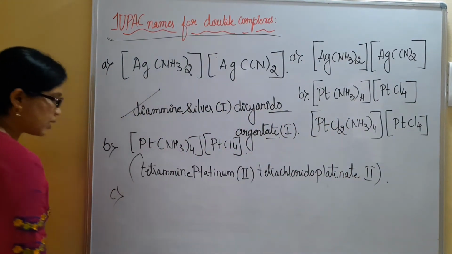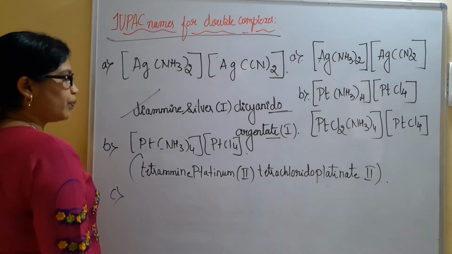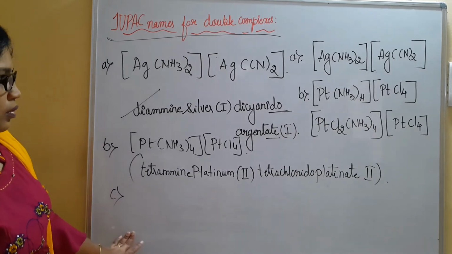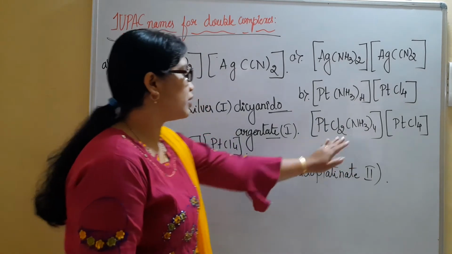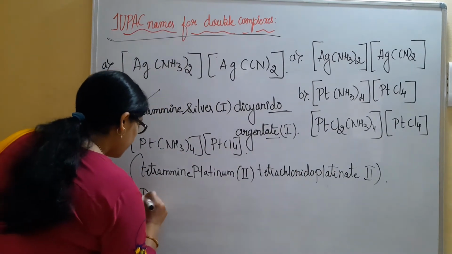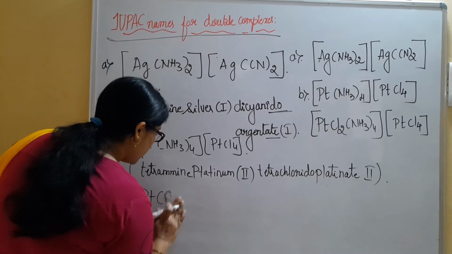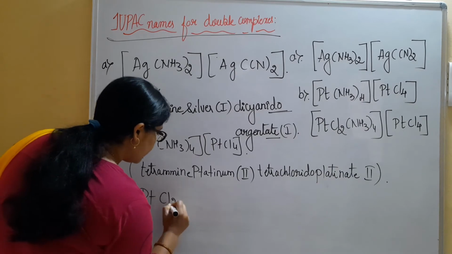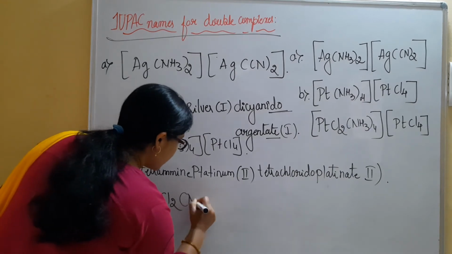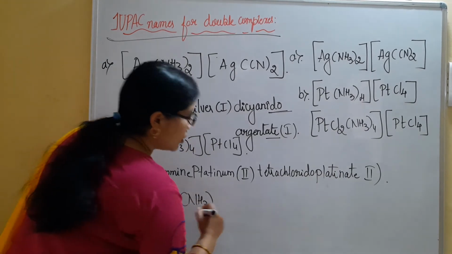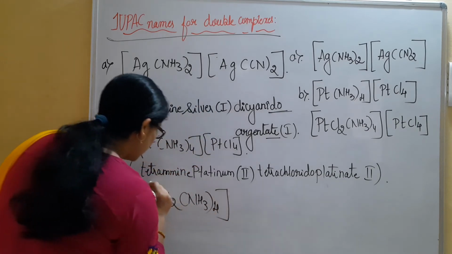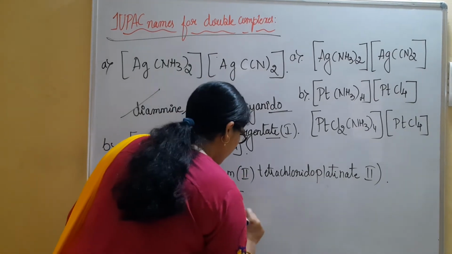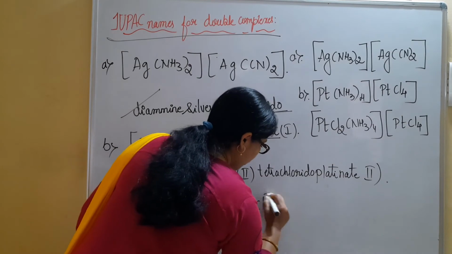Like that, let us understand the third example. Let us write this one. Here [Pt(NH3)4][PtCl4]... rather, PtCl2 with NH3, totally 4, then I have the anionic part PtCl4.